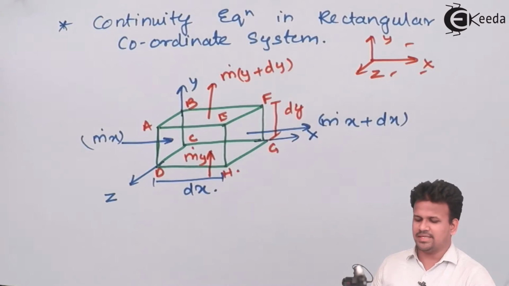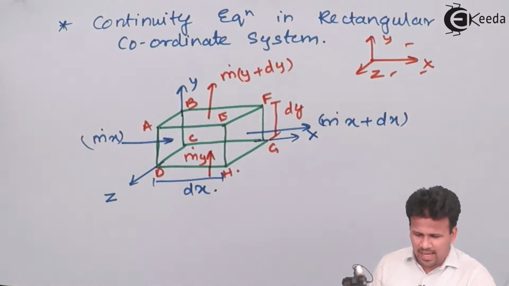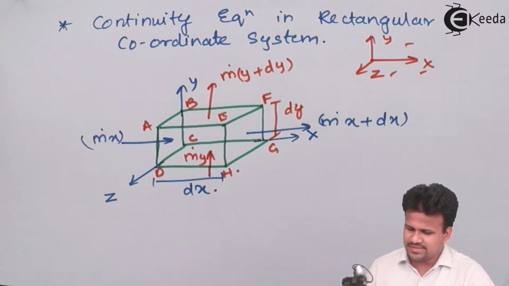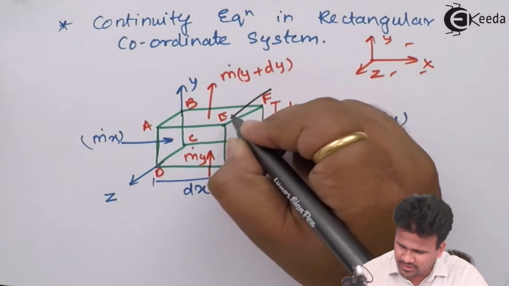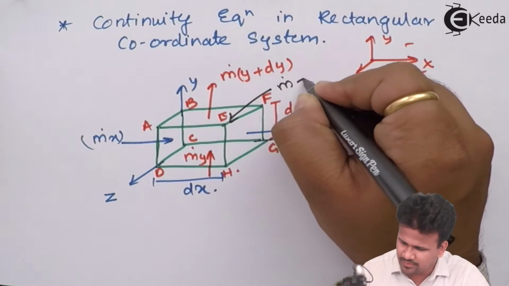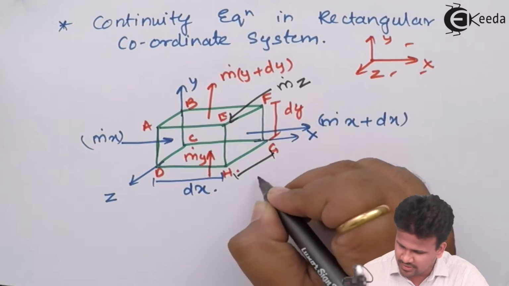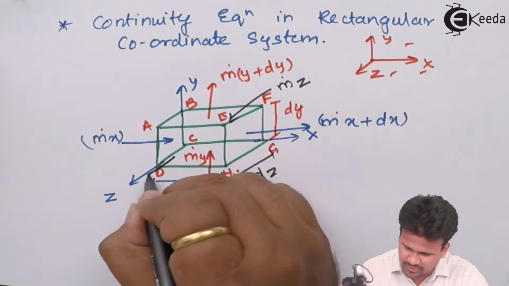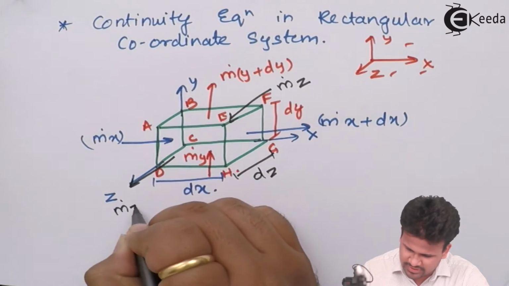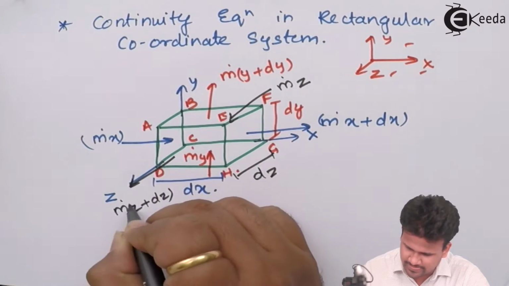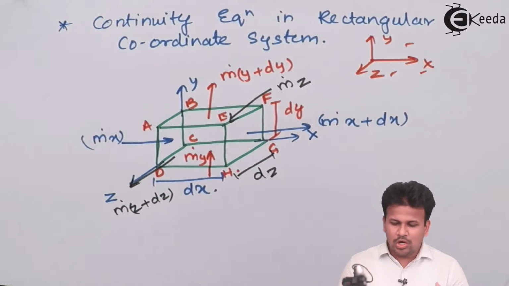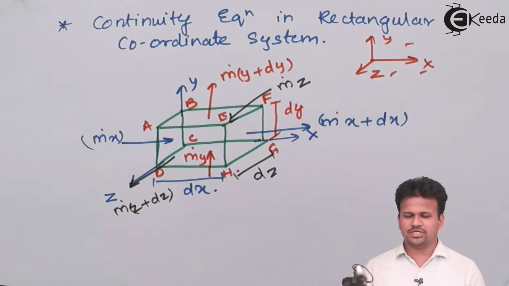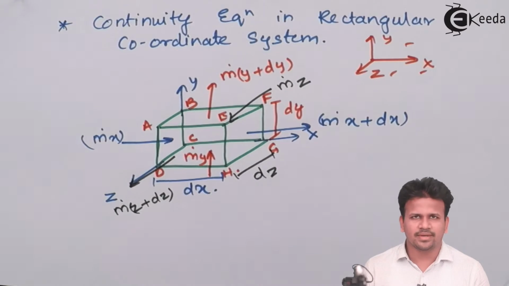And lastly, along the z direction, it will come in along this axis as m dot z, with length dz, and leave as m dot z plus dz. So we have assumed all the possible mass flow rates along x, y and z directions.